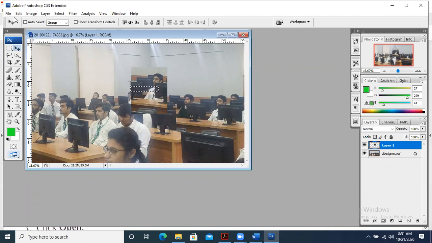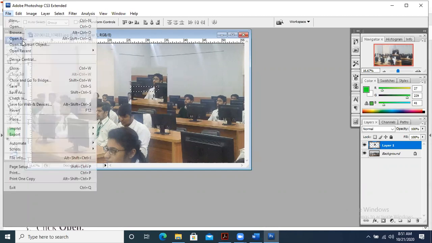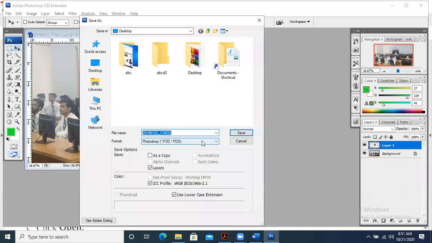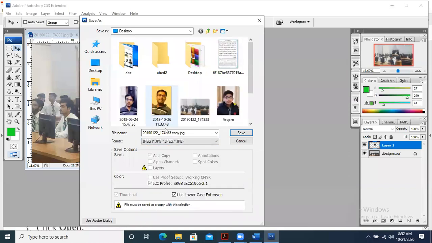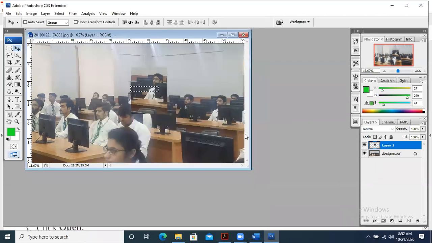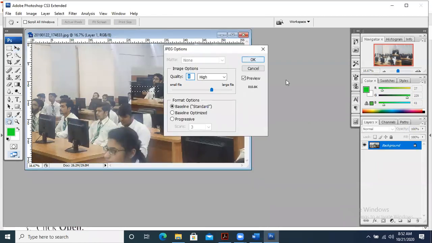If we want to save this document, what we can do is Save As, and we can save it in other formats. Last time I told you that the JPEG option is there, the bitmap option is there, the TIFF option is there, PNG is there. So we can save it as JPEG. Okay, now I am saving a copy of the lesson file, and I am taking the JPEG option. So it will be saved as JPEG.